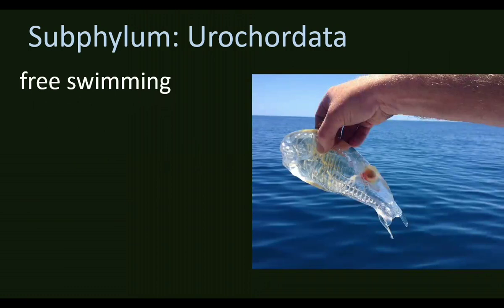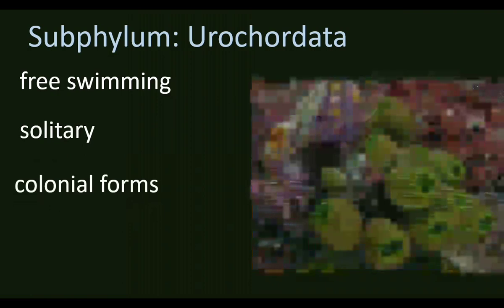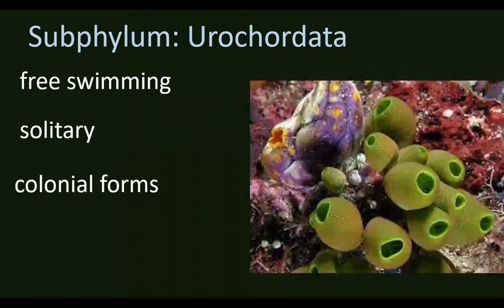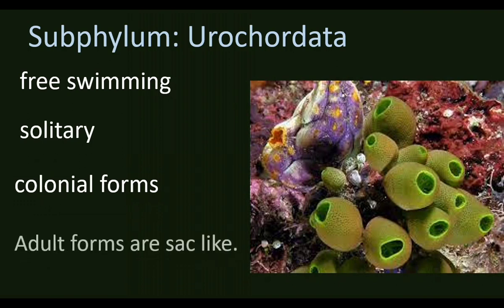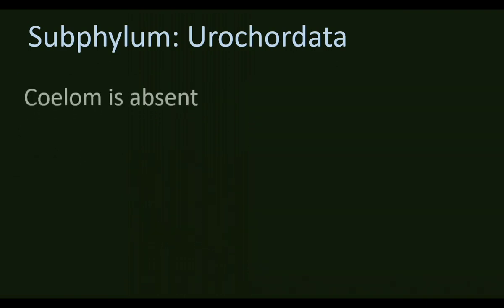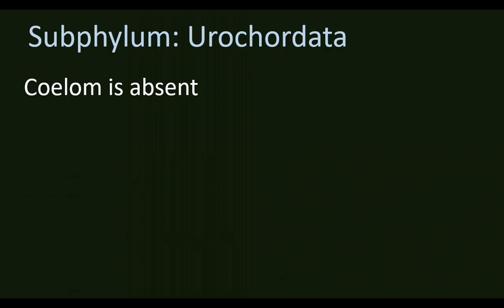Some organisms are free living. They are not attached forms. Some organisms live alone. They are called solitary. Some members form a group. They are colonial forms. The adult forms are sac-like. Coelom is absent in the members of subphylum Urochordata.